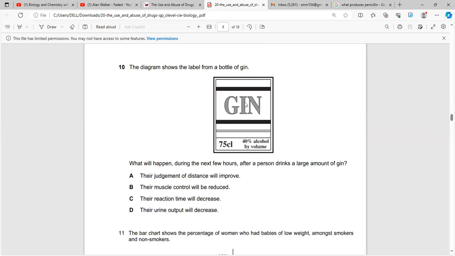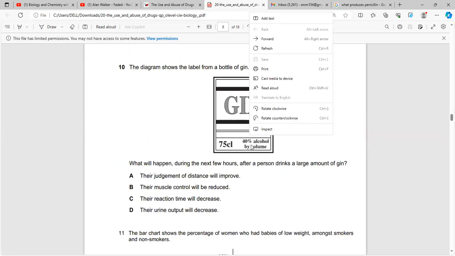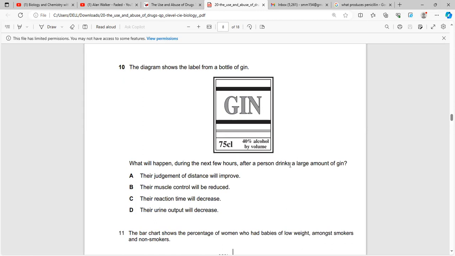Now, question number 10. Gin is also a type of alcohol. This is 40% alcohol, and if a person drinks a large amount of it, obviously his muscle control will be reduced, and the overall CNS reaction time will also be reduced.